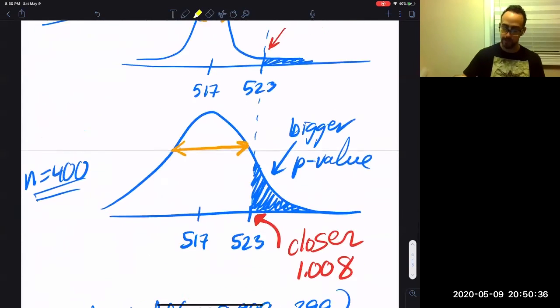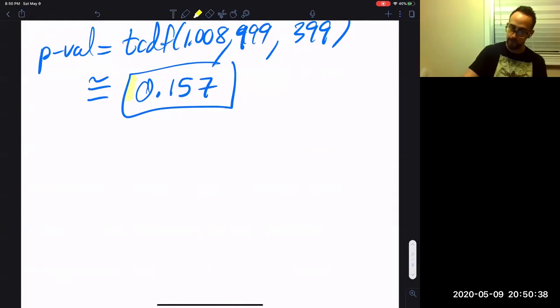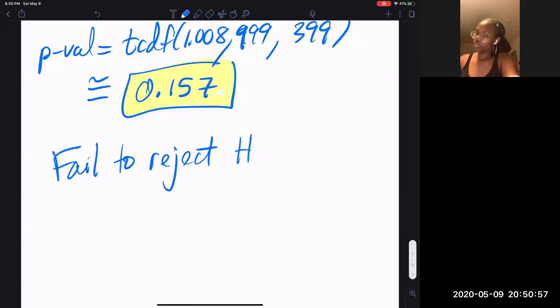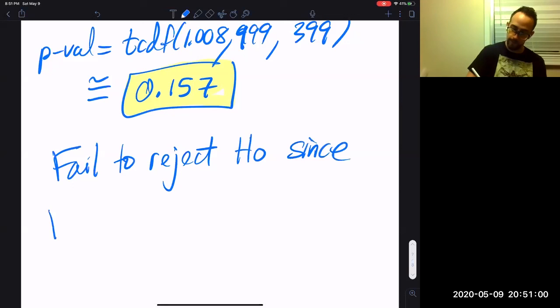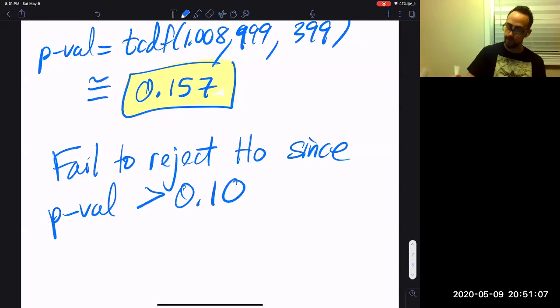Now, it's not statistically significant. That's what I predicted, because the sample size got smaller, so you had less data. Your results were not as significant. So now you would say fail to reject H naught since the p-value is greater than 0.10. I think that was the significance level.